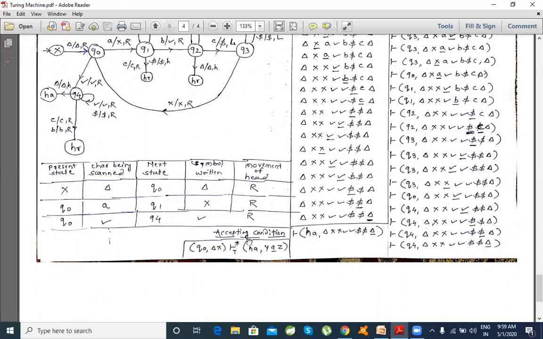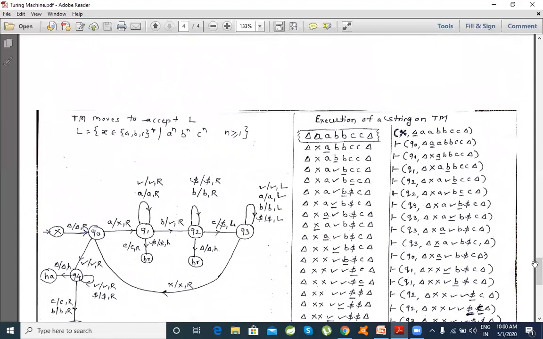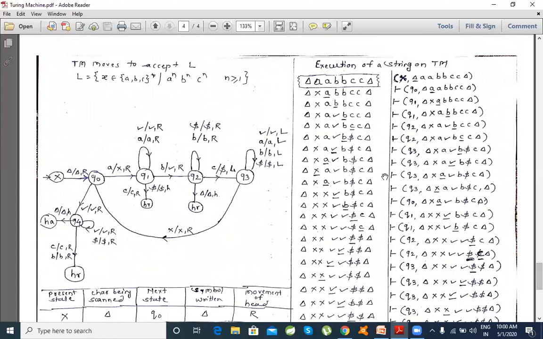This HA is represented as the halting state of the machine. We will see the halting state shortly, but this is the last configuration, and it doesn't matter what is available on the tape. So this is a combination: the present state, what is left on your input, and the last configuration of your machine. Now, if you went across how the logic goes in the machine, how it reads all these characters and tries to remember how many A's it has seen against B's and against C's.